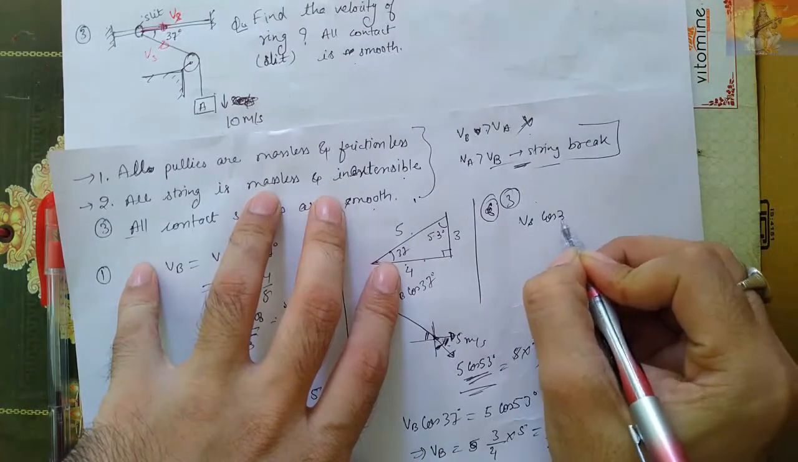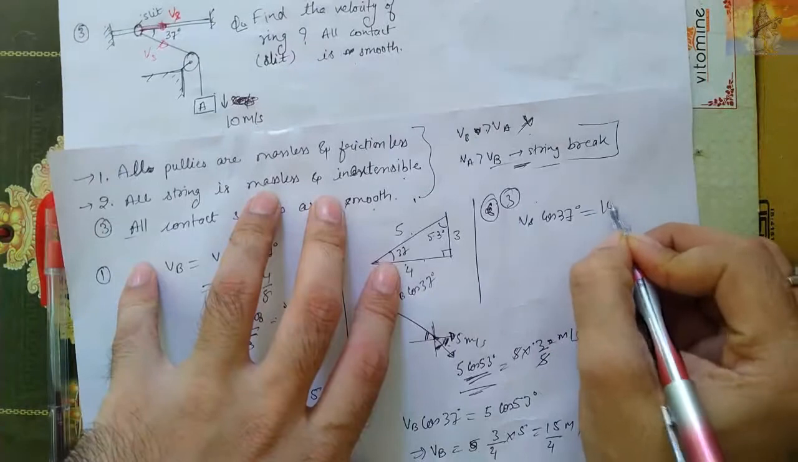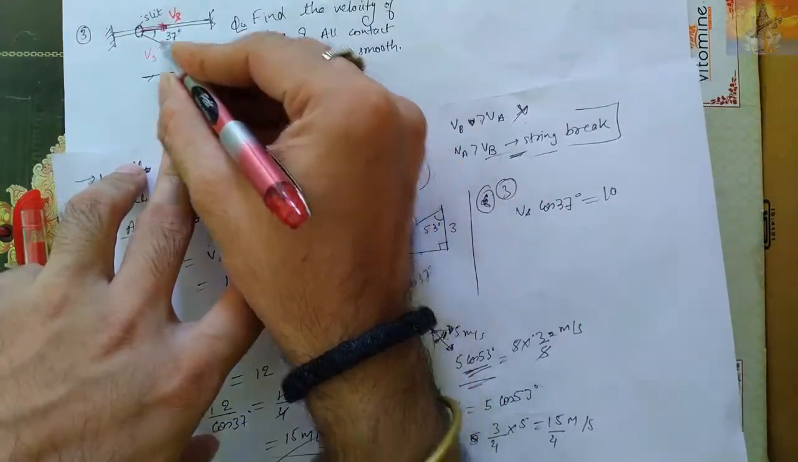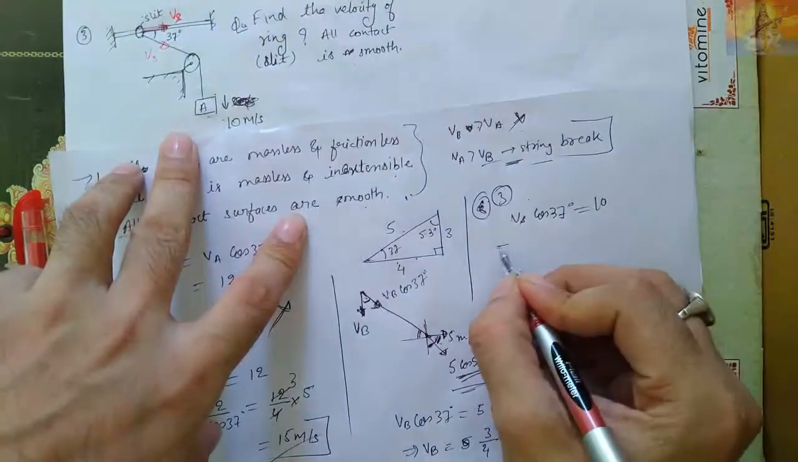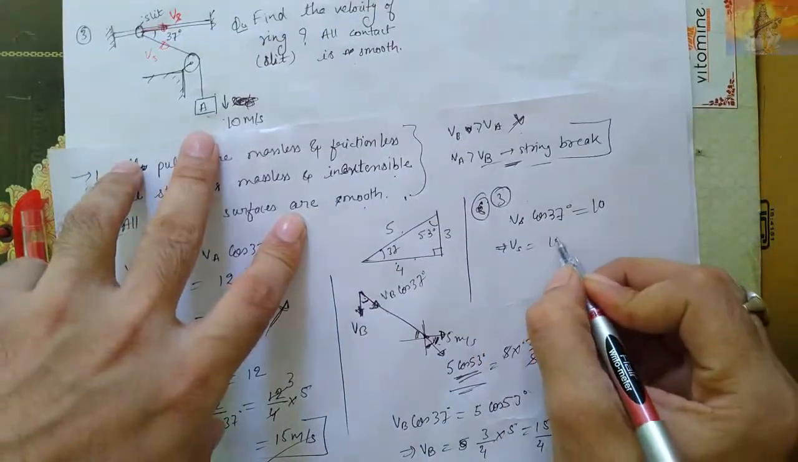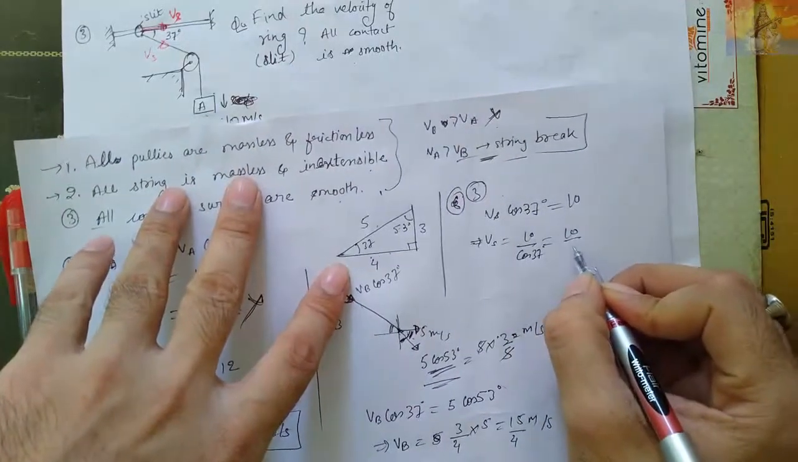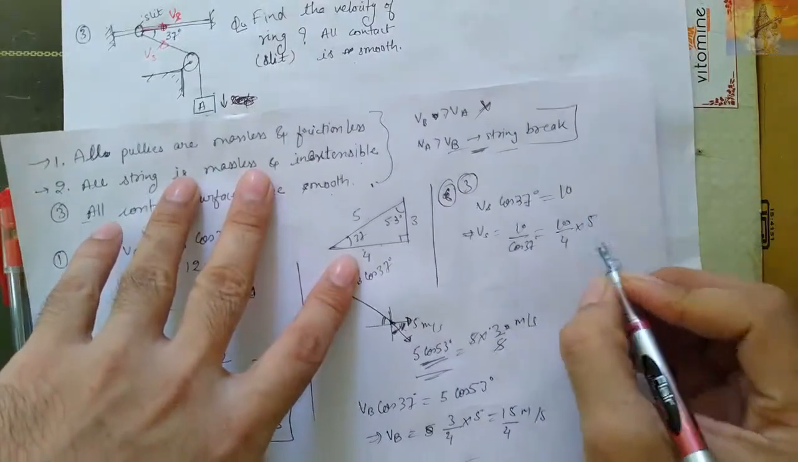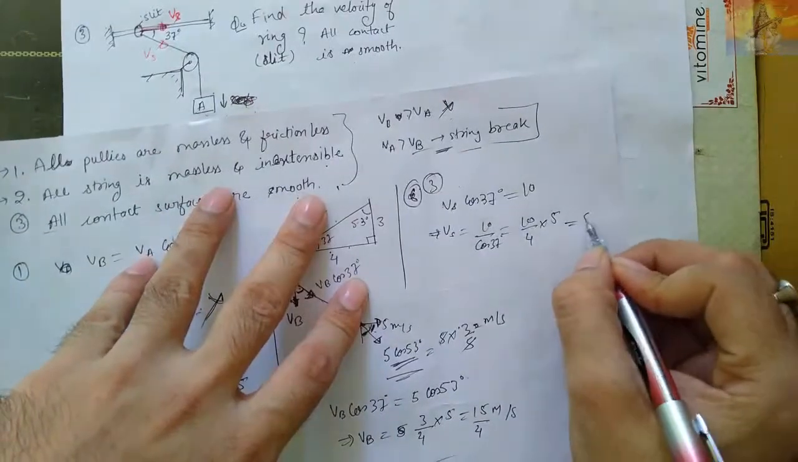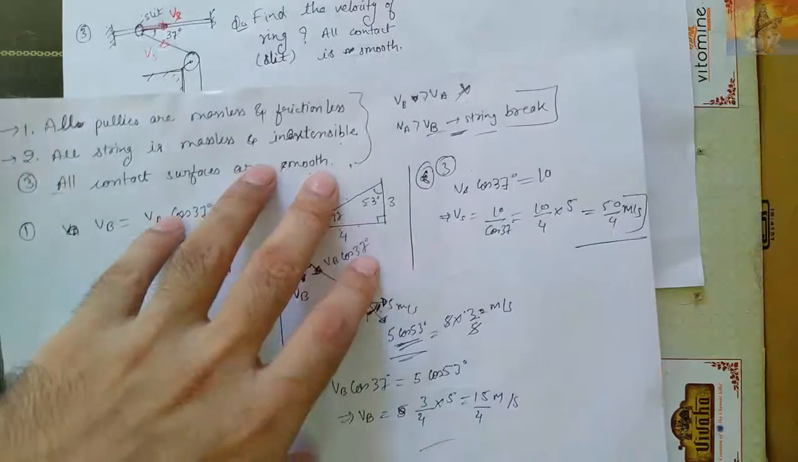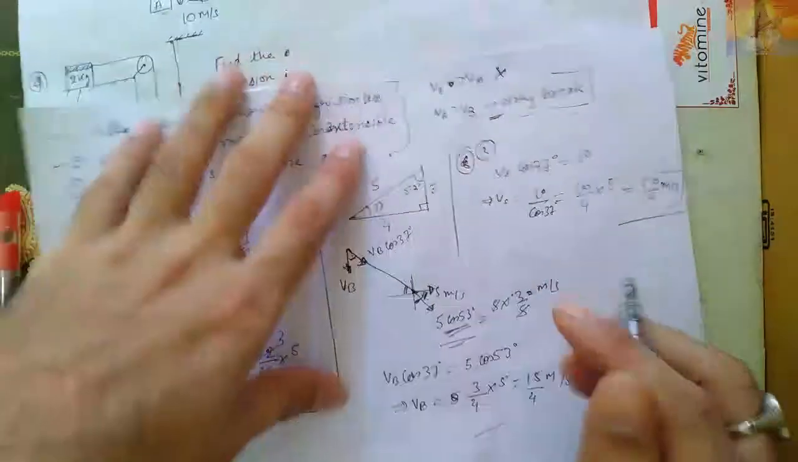So Vs cos 37 degrees is equal to 10 meter per second, because here it is 10, the rope is the same, till here 10. So the velocity of this string will be 10 by cos 37, which is 10/4 into 5, nothing but 50/40 meter per second. Now you can solve this further. Answer. Very good.